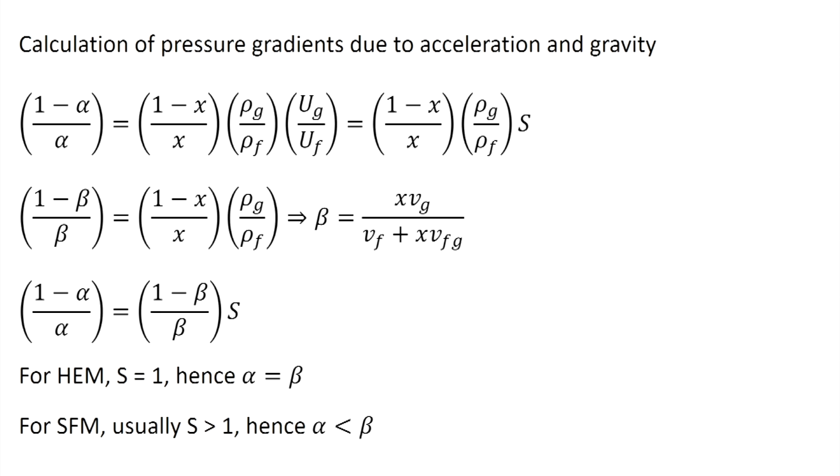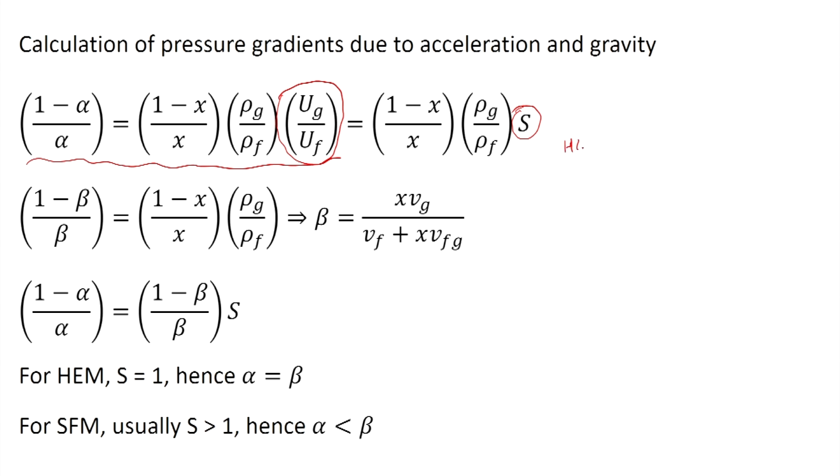The void fraction alpha is given by this, the fundamental void quality relation, which we have derived before in the first lecture, and this quantity, the ratio of the velocities of the phases, is called the slip ratio S, and usually S is greater than 1.